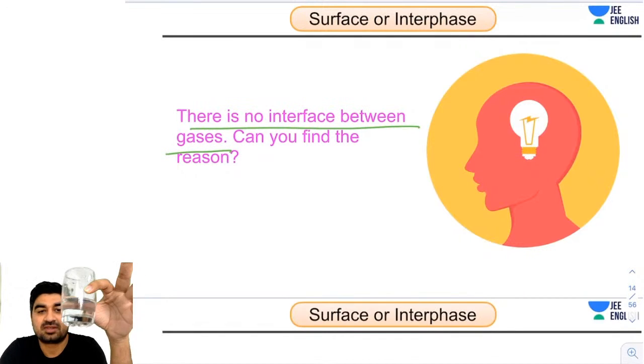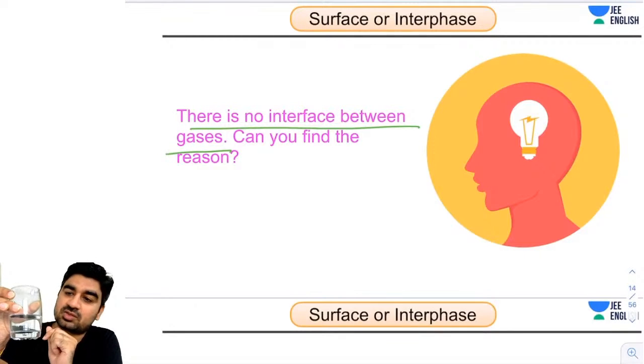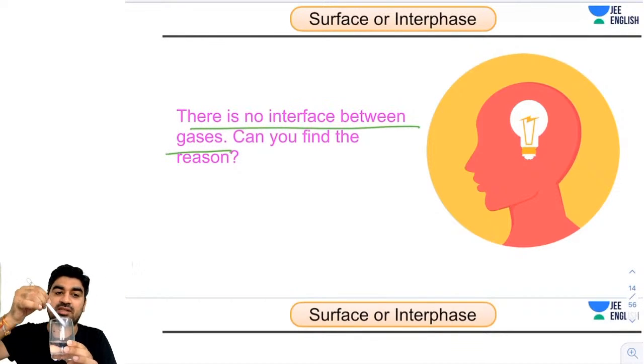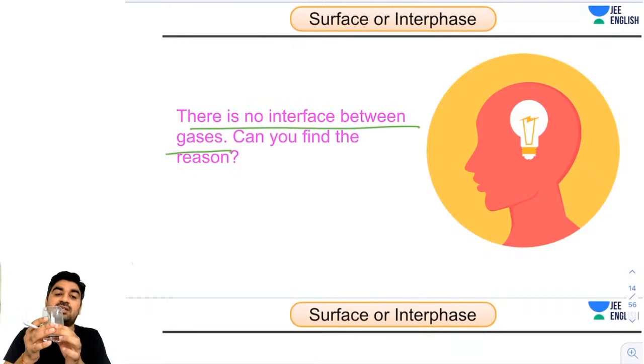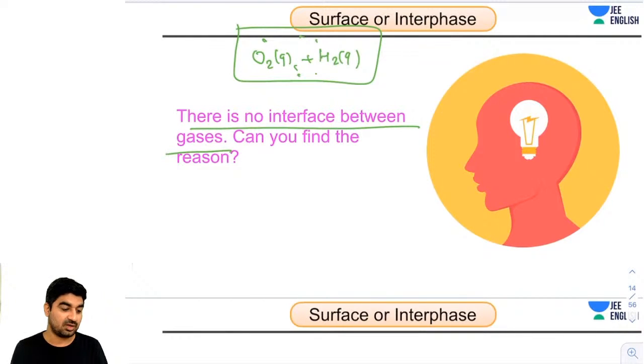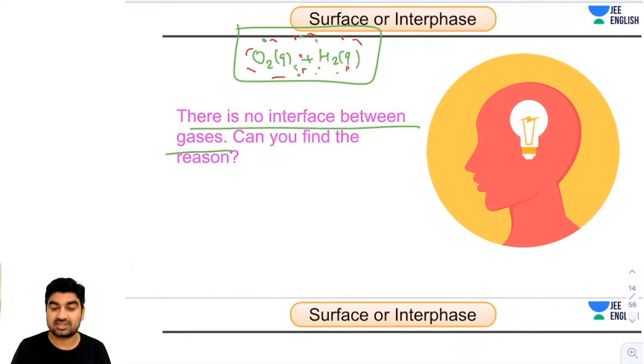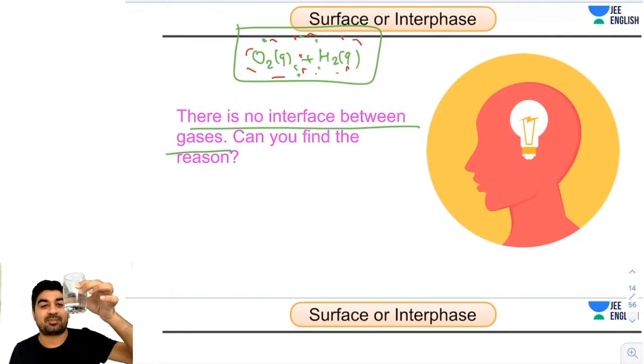So guys, just watch this glass. This is the interface, the inside interface. This is separating this solid glass from the liquid water. It will act as an interface. So guys, when you take two gases, suppose O2 gas and hydrogen gas, and you mix them, they will always mix homogeneously. And if they mix homogeneously, there will be no boundary separating these two.